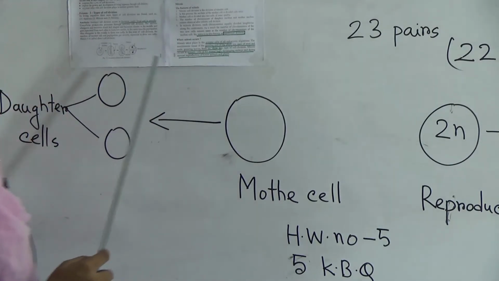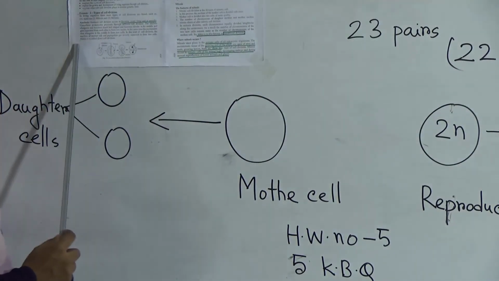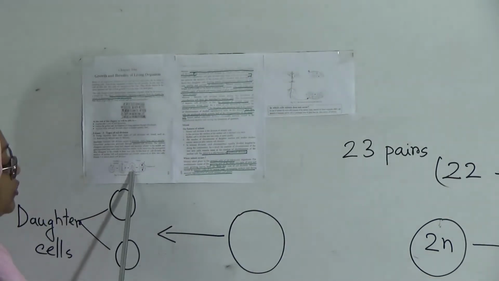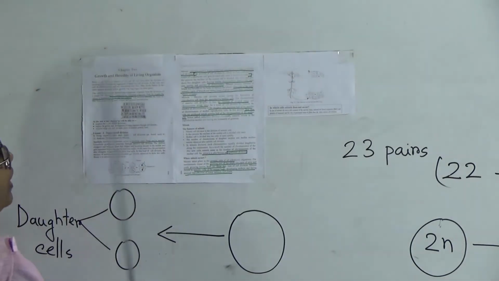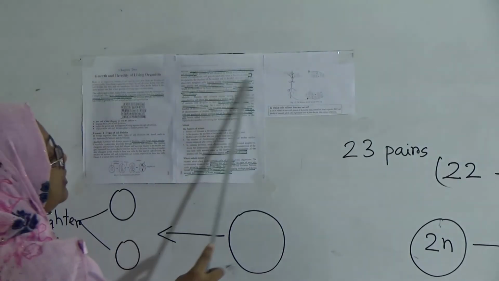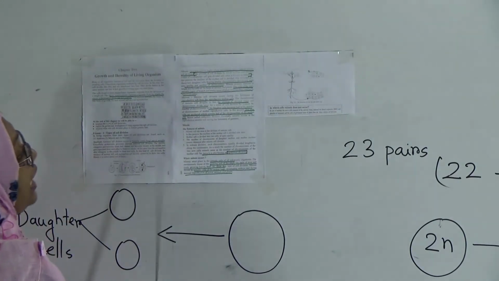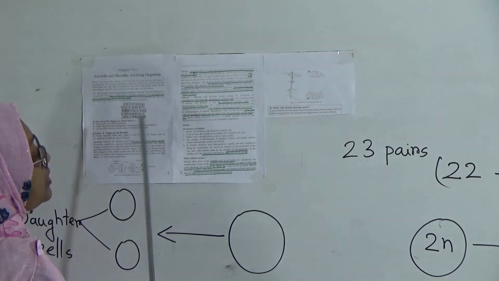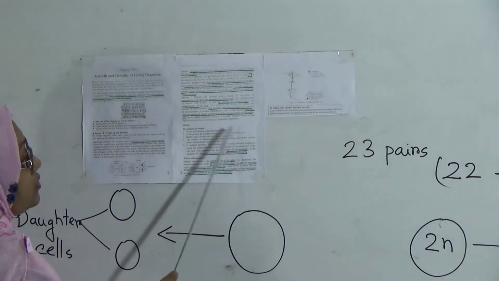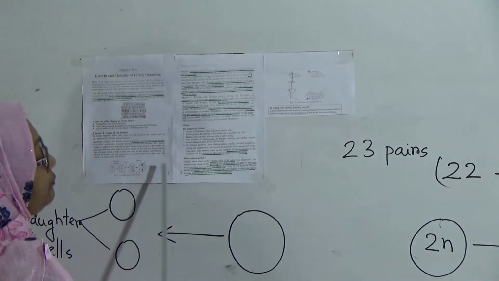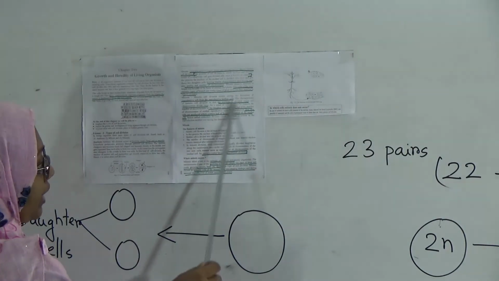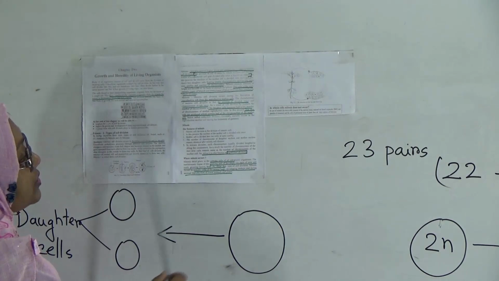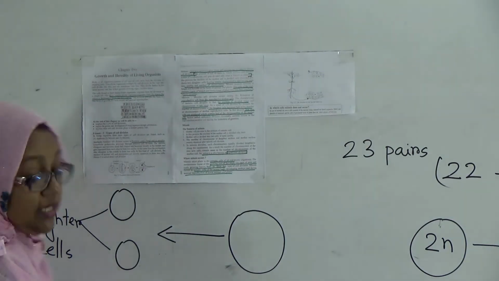Today what have we learned? We have learned what is amitosis, what is mitosis, and what is meiosis. Then we have learned the procedure of amitosis. Then we have learned what is mitosis, the characteristics of mitosis, and why mitosis is known as equational division. Then we have learned what is meiosis and why meiosis is known as reductional division, and some characteristics of meiosis, and also where mitosis cell division takes place.